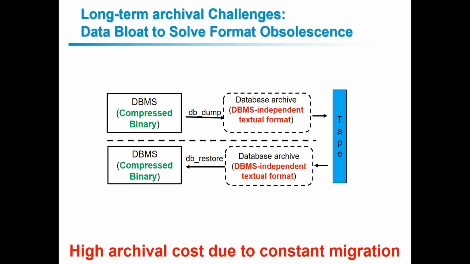So the state of the art in archiving data converts data from the compressed binary format into a DBMS independent textual format, where data is stored in CSV files and represented using XML or JSON tags, and this naturally leads to a massive data bloat. So the net effect of the architecture that we have today is that the archival cost is growing dramatically, as enterprises are archiving more data and need to constantly migrate text-based bloated archival data.